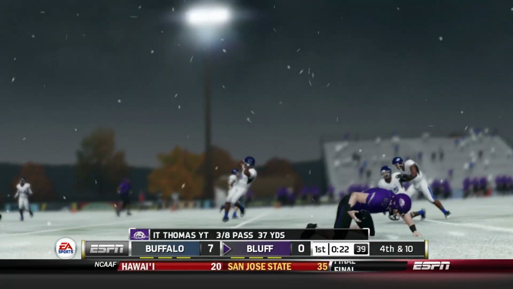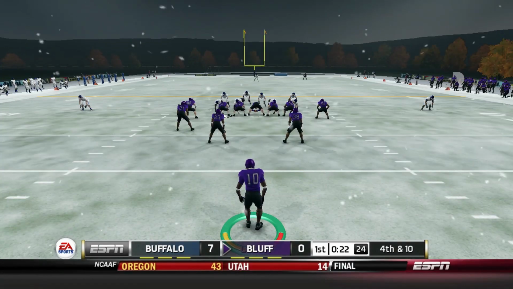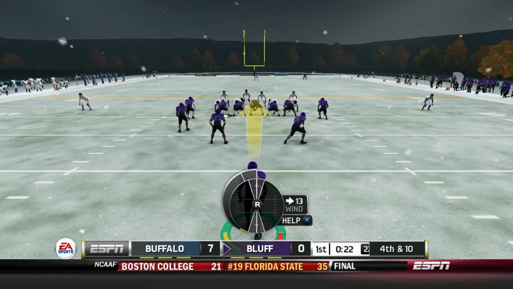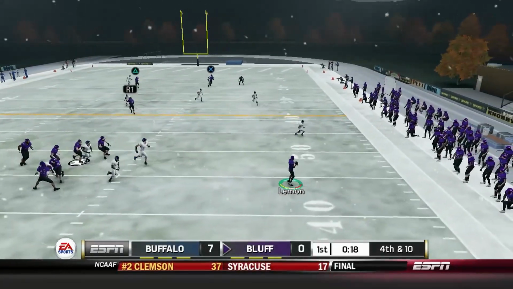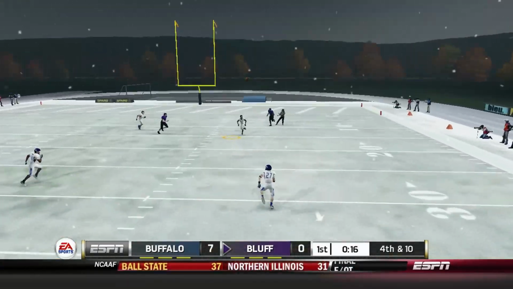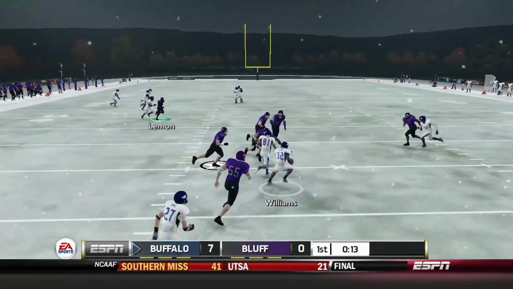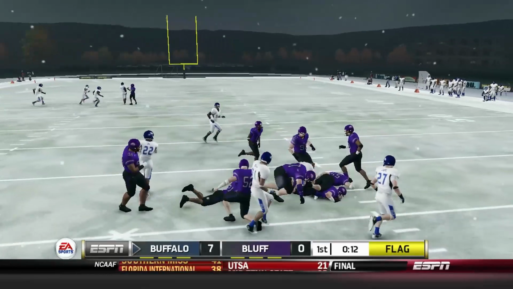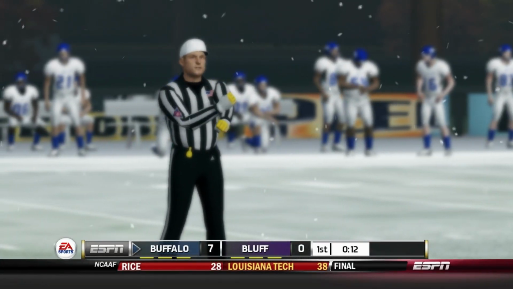The ball was thrown where it needed to be, but Kurt White cannot hang on to it, though. And so 4th and 10. You already know what it is, across the 50-yard line. Gonna go ahead, try to throw this one over the middle, but we get intercepted that time. Tried to throw it up. And I think on top of that, we're going to get a face mask called on us as well.